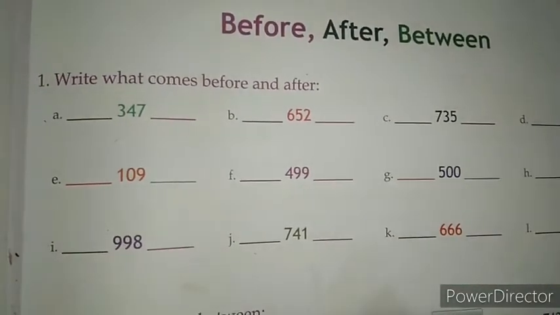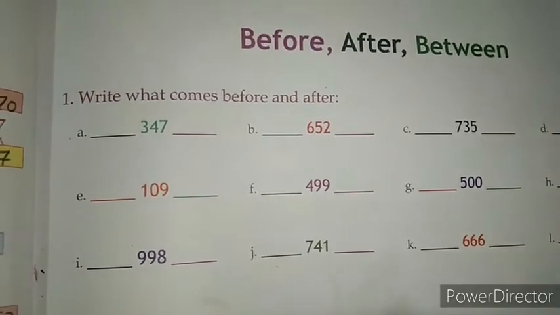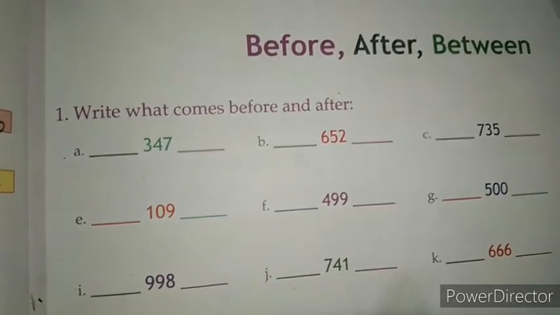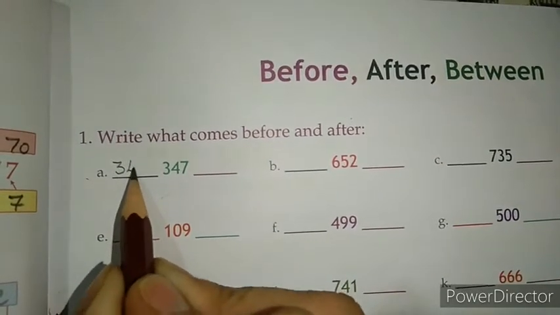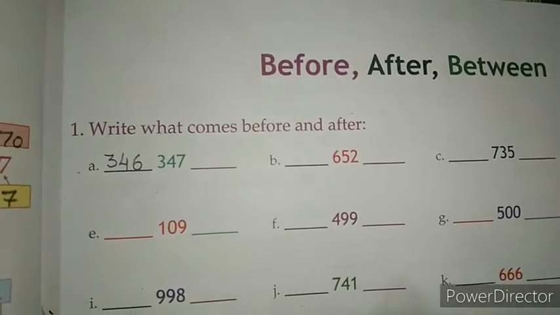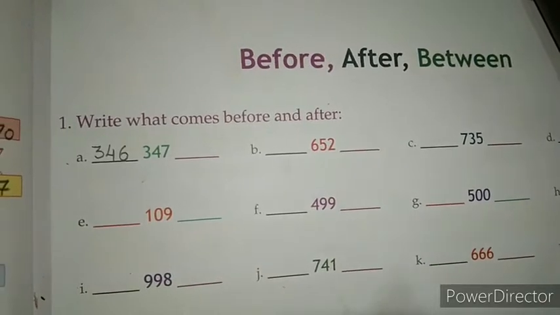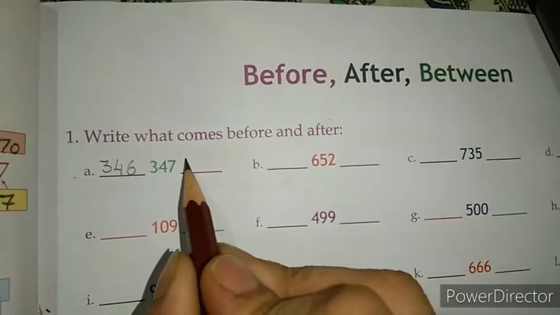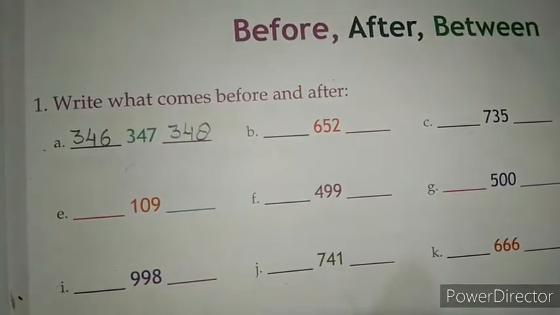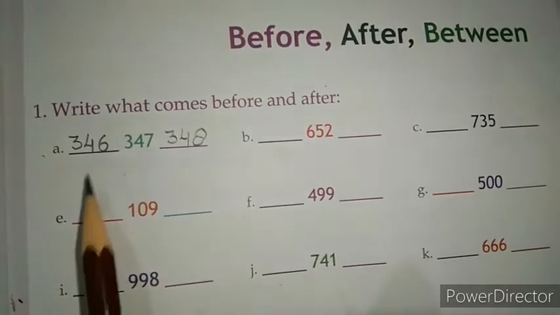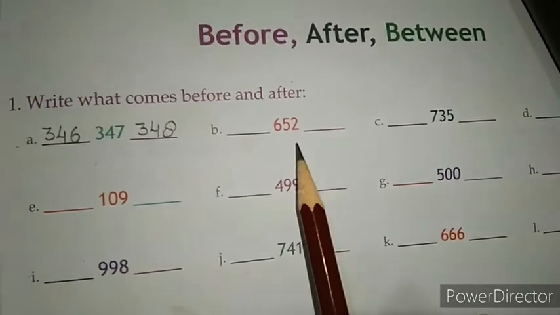The first one is 347. Students, tell me which number comes before 347. Very good, 346. Then write here 346. And now tell me which number comes after 347. Yes, 348. Okay, understood all of you? 346, 347, 348.